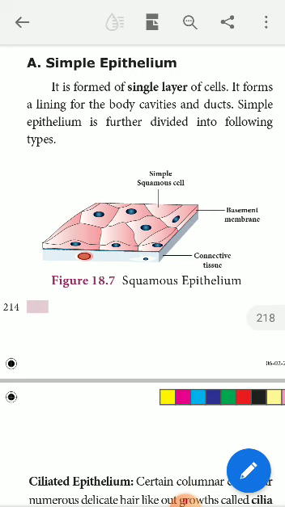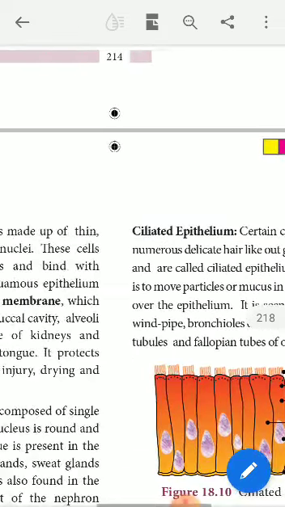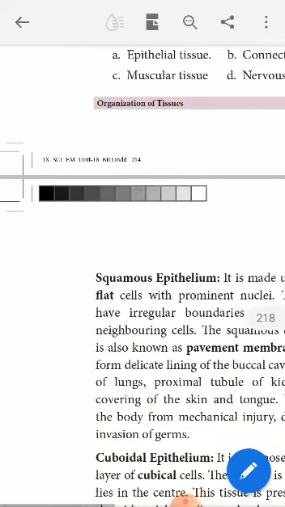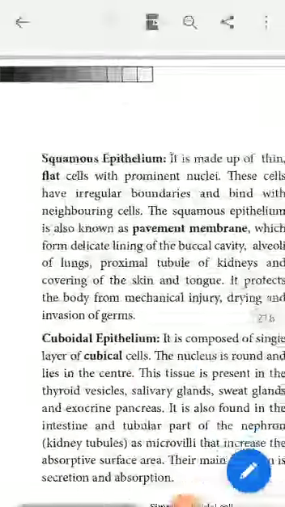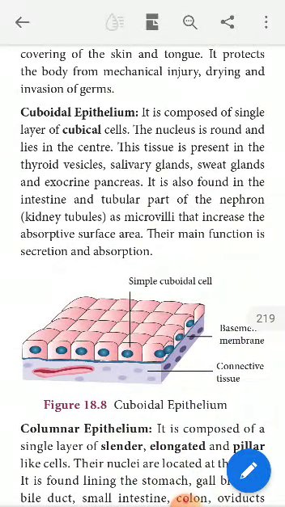That type of simple epithelium is called cuboidal epithelium. Why is it called cuboidal epithelium? It means the cells look like a cube-like structure, cubical cells.